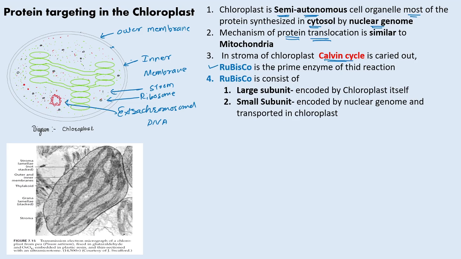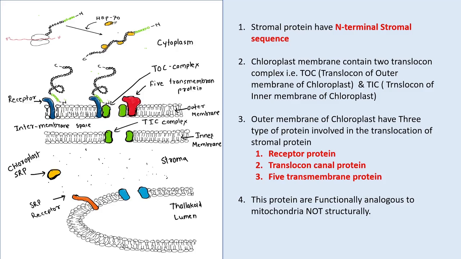Rubisco is the prime enzyme of this reaction. Rubisco consists of a large subunit and a small subunit. The large subunit of the Rubisco enzyme is encoded by the chloroplast itself, but the small subunit is encoded by the nuclear genome, synthesized in the cytosol and transported into the chloroplast.